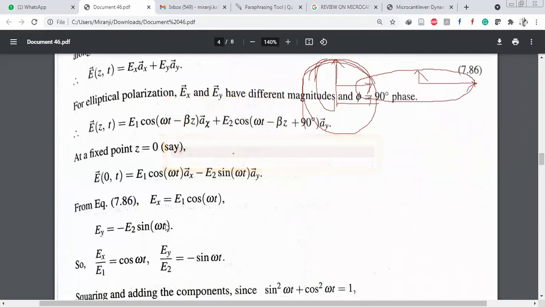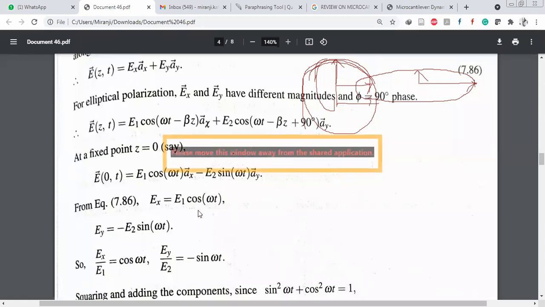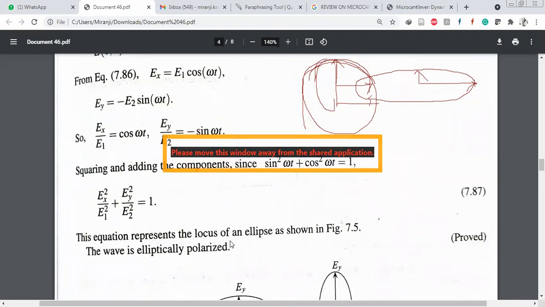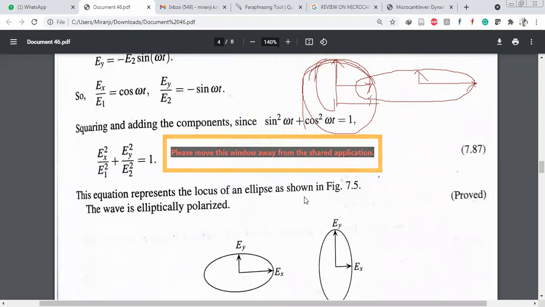So Ex equals E1 cos omega t, when compared with expression 7.86, and Ey equals minus E2 sin omega t. So Ex by E1 is cos omega t, and Ey by E2 is minus sin omega t. Squaring and adding these two, sin square omega t plus cos square omega t is 1. So Ex square by E1 square plus Ey square by E2 square equals 1. Okay, the equation represents the locus of an ellipse. The wave is elliptically polarized.